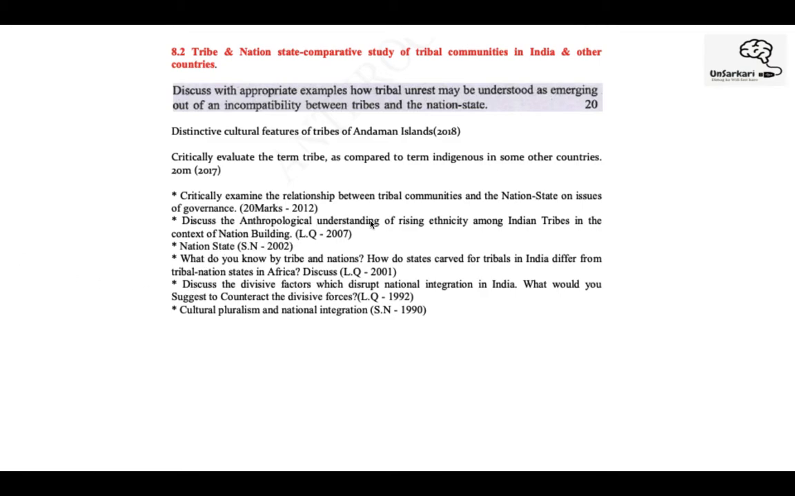Discuss the anthropological understanding of rising ethnicity among Indian tribes in context of nation building. So you obviously do a complete analysis, from both points of view, positive and negative. So there's the question of tribal nation states in Africa. So how is it different, right?